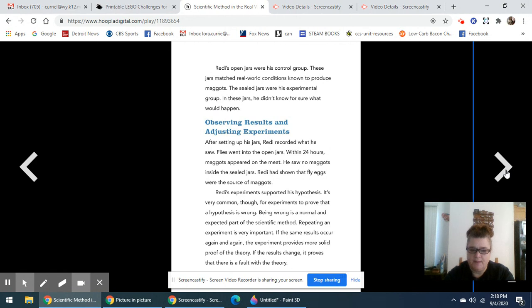It's very common, though, for experiments to prove that a hypothesis is wrong. Being wrong is normal and an expected part of the scientific method. Repeating an experiment is very important. If the same results occur again and again, the experiment provides more solid proof of a theory. If the results change, it proves that there is a fault with the theory.